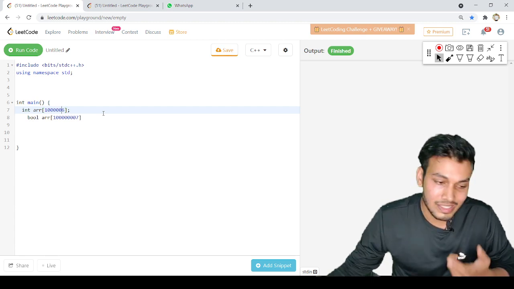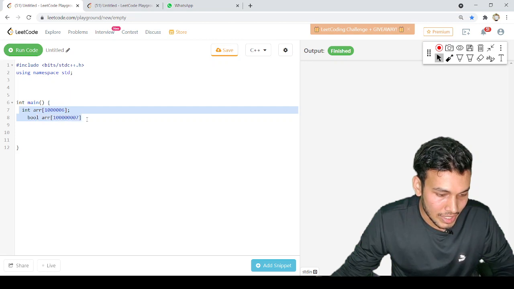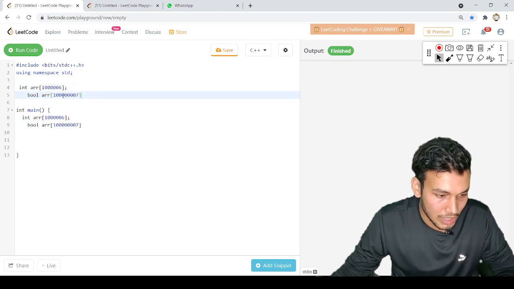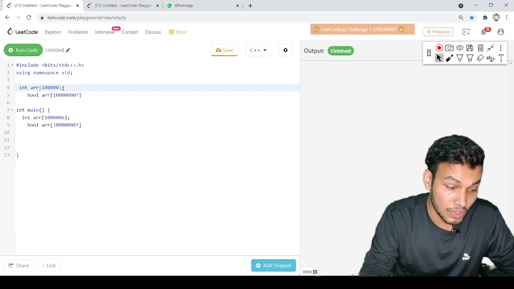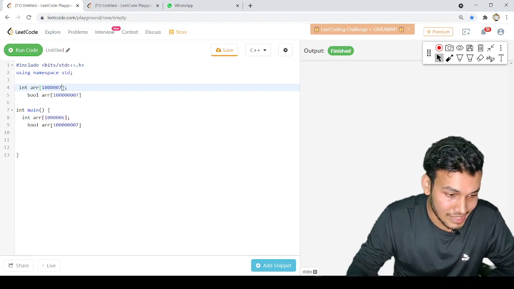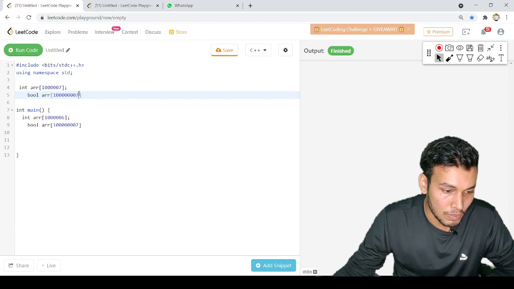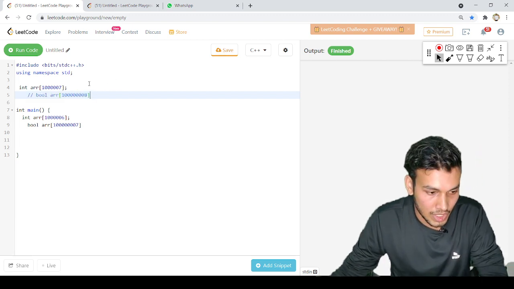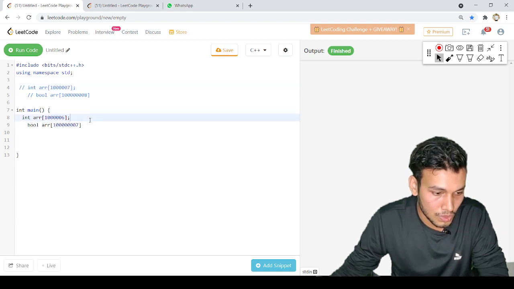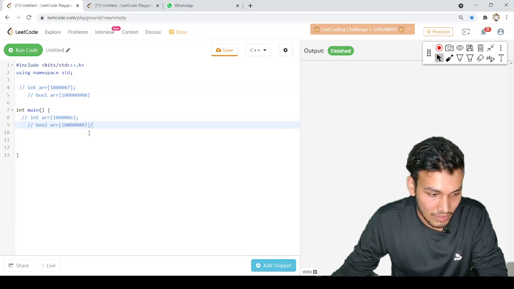But if you're doing the same thing outside int main, the range will be different. Outside int main, the maximum size for integer, string, double, float can go up to 10 raised to power 7, and for a boolean array it can go up to 10 raised to power 8. So this is what we can do. Let me comment these lines out. Then we have another method.